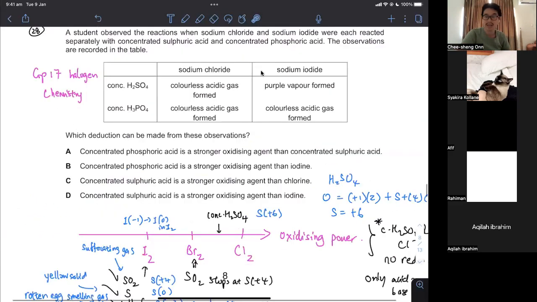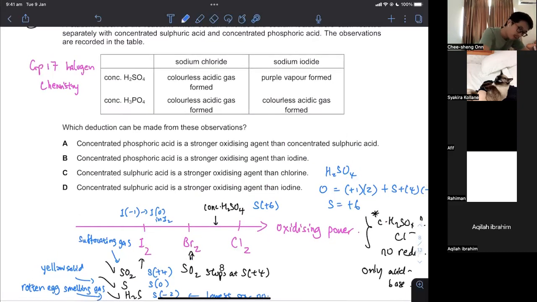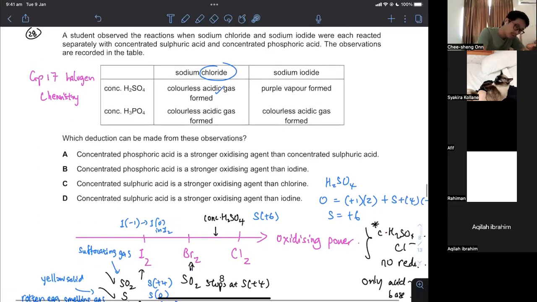This question is not asking on that. Why am I talking about all that? Because this is a good opportunity to revise and recap this halogen chemistry at this junction. What do we have here? As you can see, with the chloride, you just get a colorless acidic gas. You do not get pale green gas. So the fact that it's colorless, but then we know Cl2 is pale green.